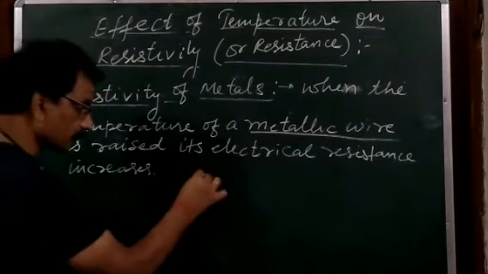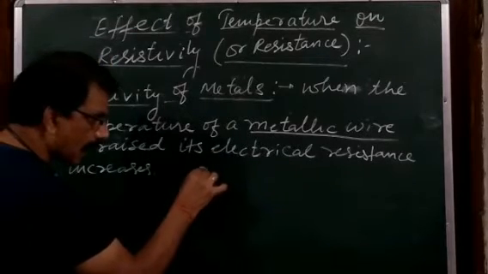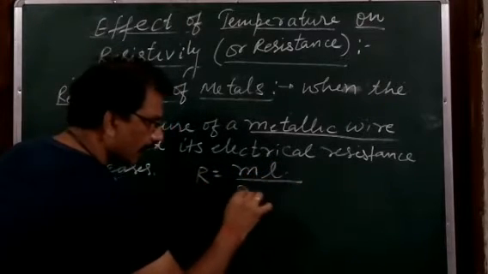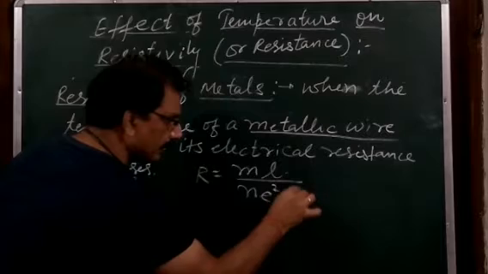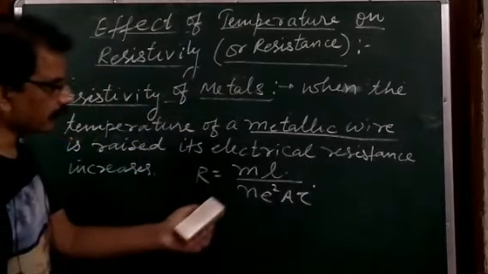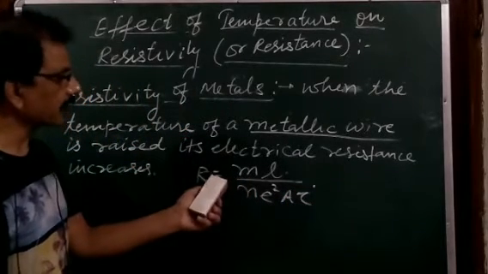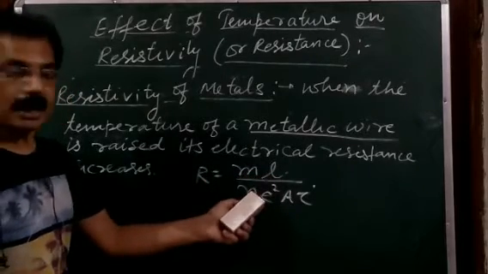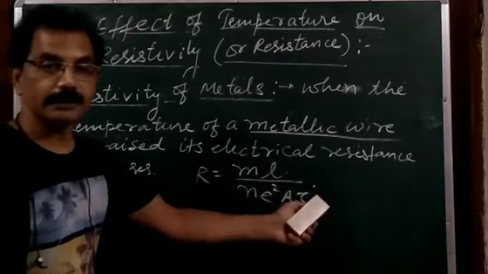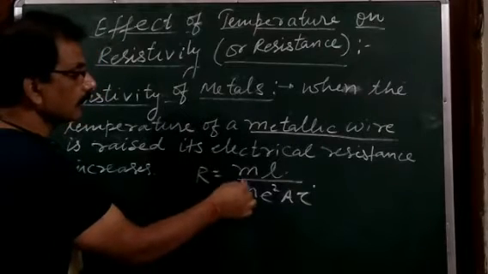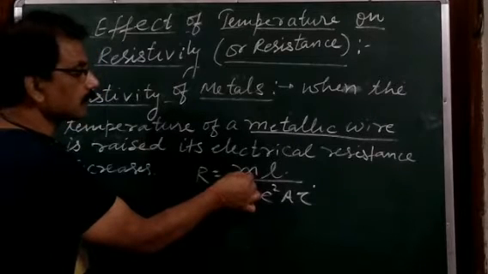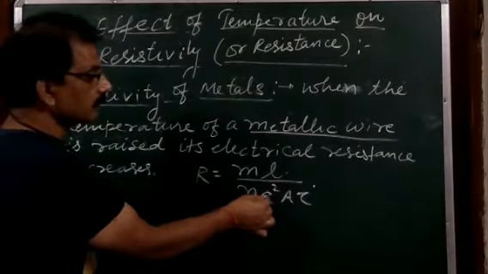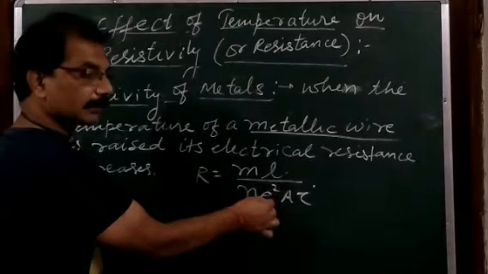The reason for this is, we know that R is equal to ml upon n e square A tau. In the previous video I have already given you the derivation of this. Resistance R is equal to ml upon n e square A tau, where m is the mass of the electron, n is the number of electrons per unit volume, e is the charge of the electron.